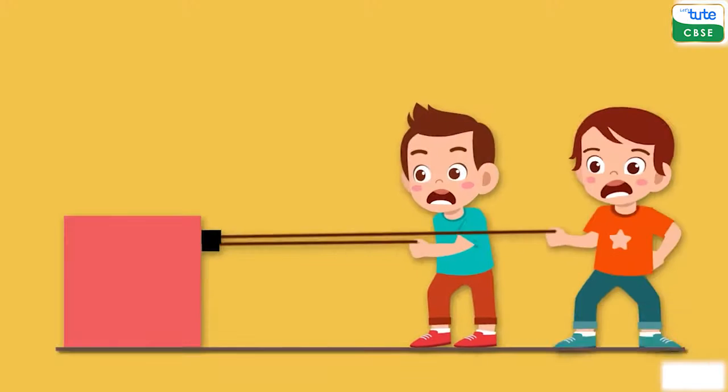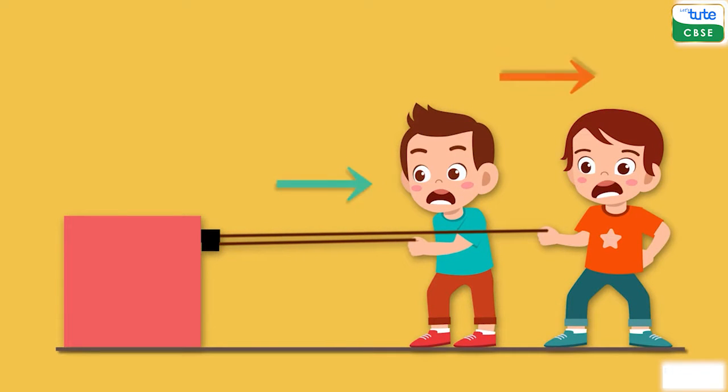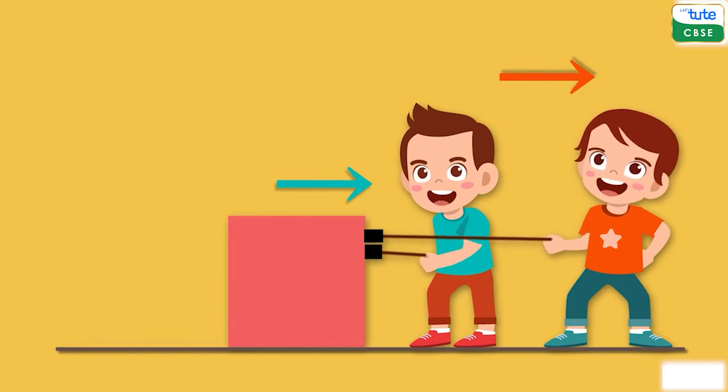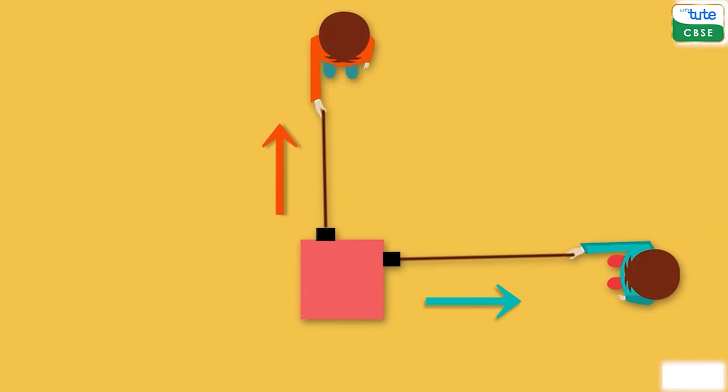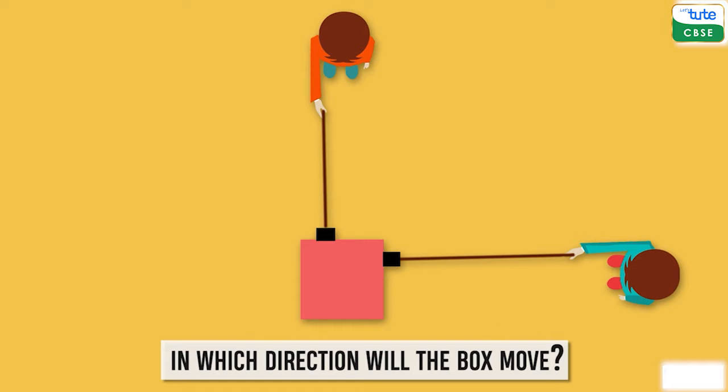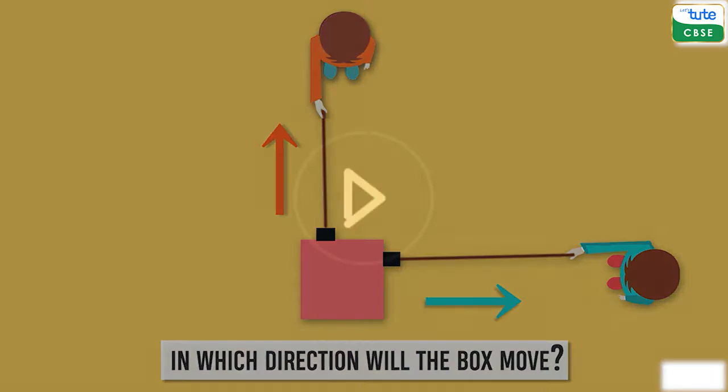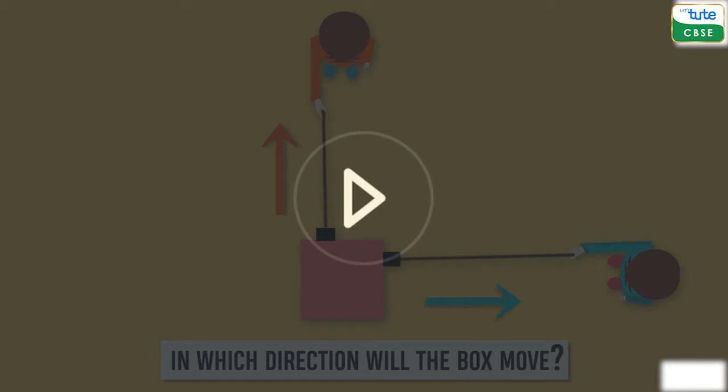Now, if you and your friend pull the box in the same direction, then what will happen? The box will move towards them. This is because the two vectors are in the same direction. Thus, they will add up. Here, now if you and your friend pull the box like this, then what will happen? In which direction will the box move? Will it move towards you or will it move towards your friend? You can pause the video and think about it.